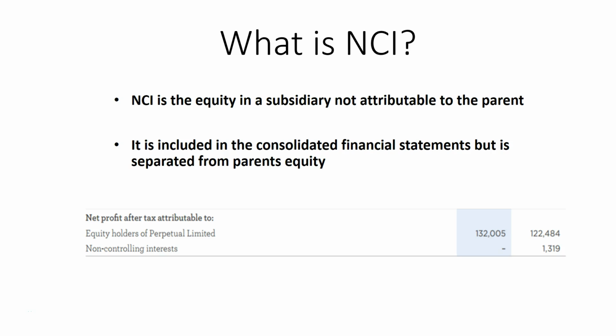That NCI account remains within the consolidated group, but it allows us on our consolidated financial statements to split out the amounts that we own as the parent from the amounts that non-controlling interests own. You can see here an example where the net profit after tax is attributable to the parent and then the remaining portion to the non-controlling interests. So we separate the NCI equity from the parent's equity.